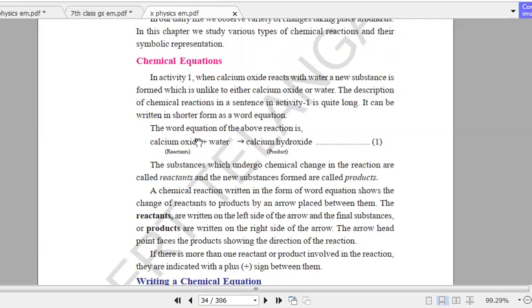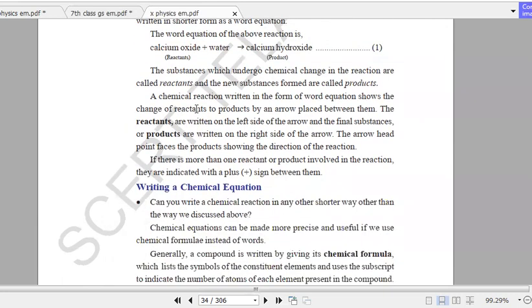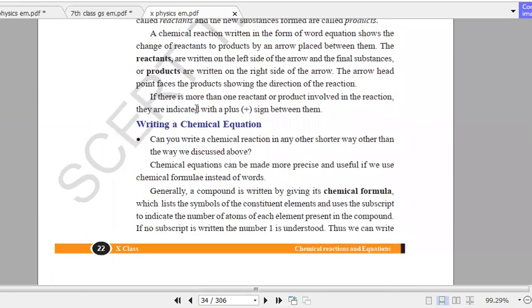Okay, so the left side will have reactants, the right side will have products, and in between will be an arrow mark. This arrow mark represents that a new substance is formed, that is, the reactant has become the product. And between the reactants we use the plus sign. This plus sign is used when we have more than one reactant or product. So the next one is writing a chemical equation. How to write a chemical equation?